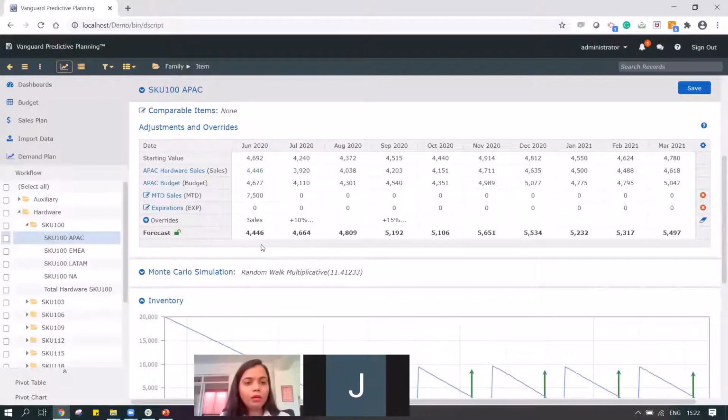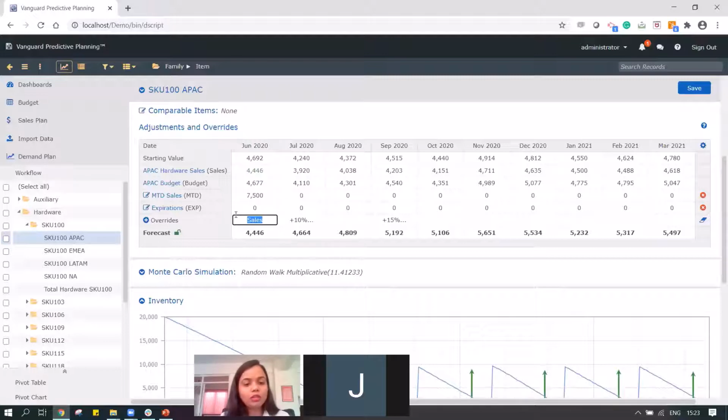We can also see in this case is our MTD sale, and this is a topic that we would be covering quite in detail next week, where we would be discussing how we can use demand sensing as one of the key parameters for our planning. In this case, we have tried to bring in my MTD sale for the current month, and we see that we have already sold 7,500 units for the month of June, and definitely we are going to do much more than this.